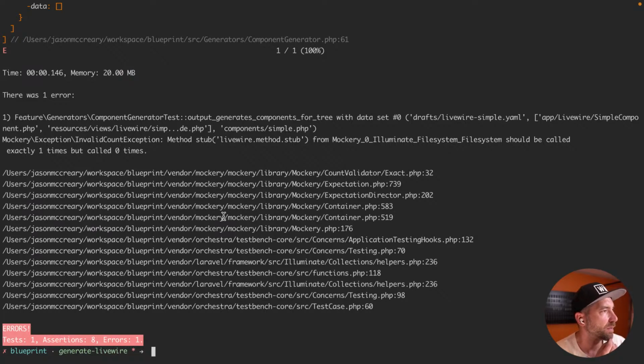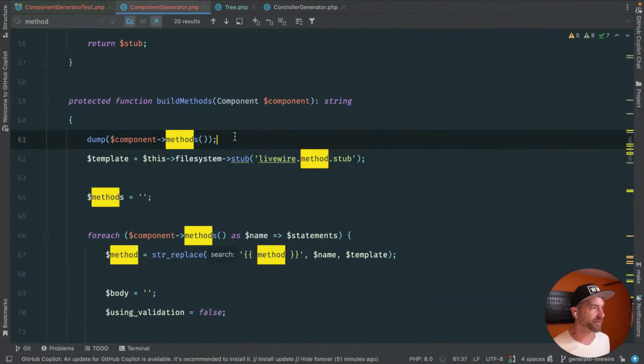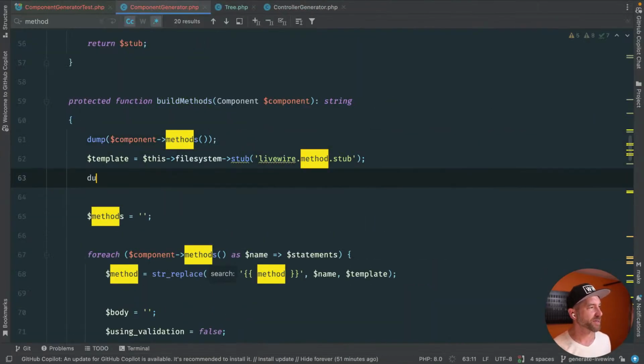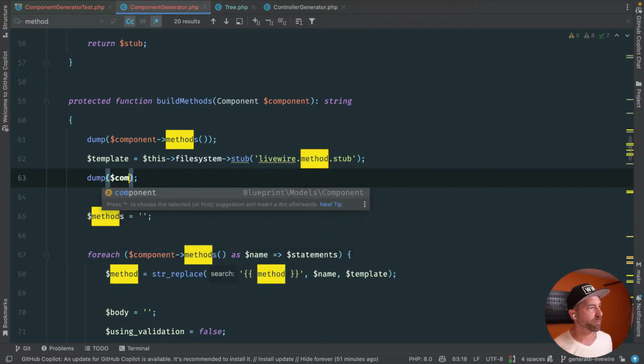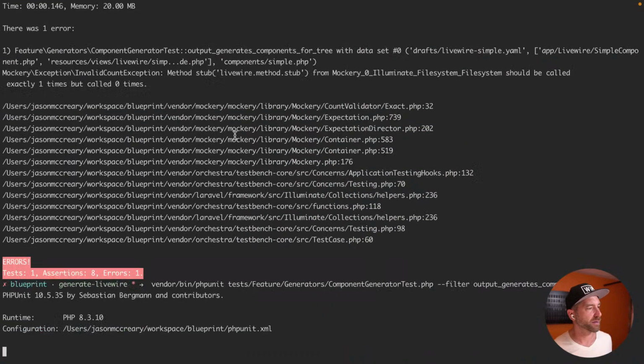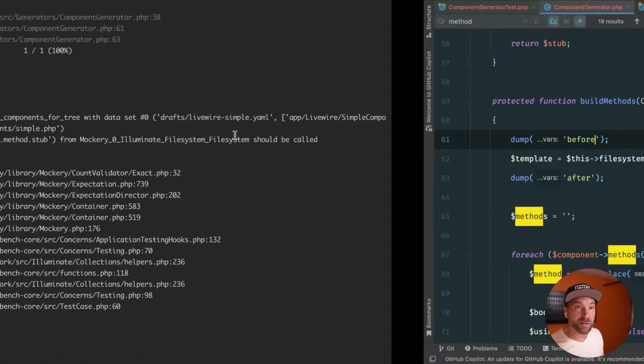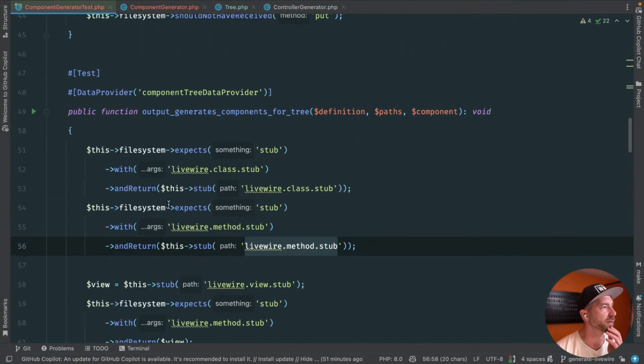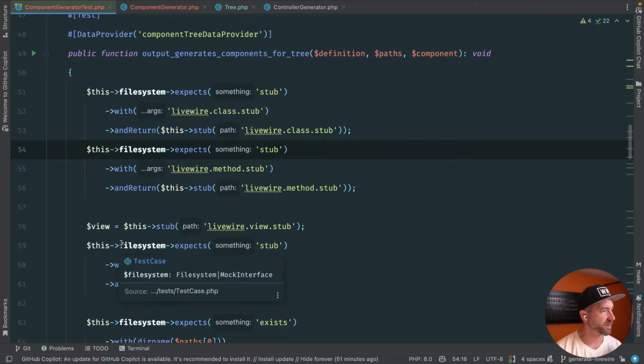Okay, so method stub, Livewire method stub should be called exactly one time, called 0 times. However, something strange is happening here. Component before, or well, this is after. Before. Okay, that is impossible. There's something strange going on here. File system, what? Did I mess up file system somehow?